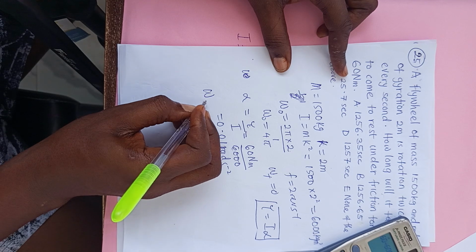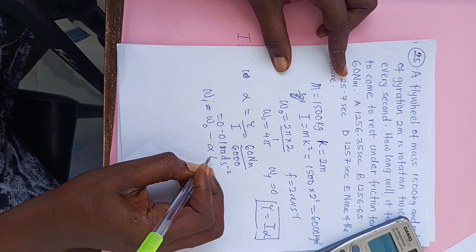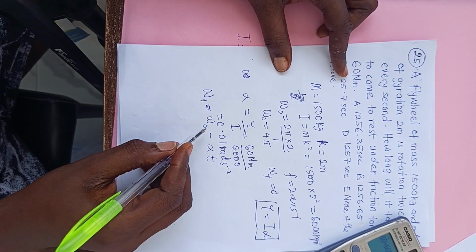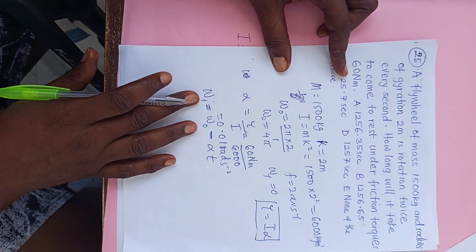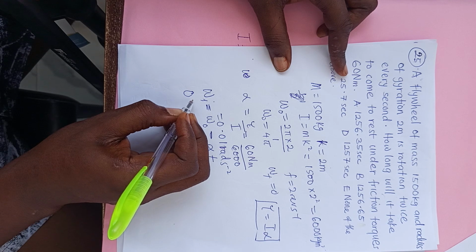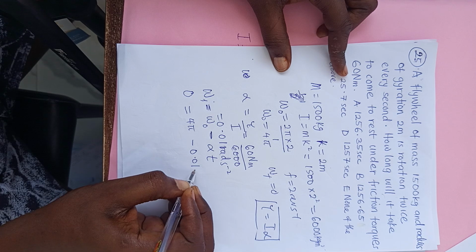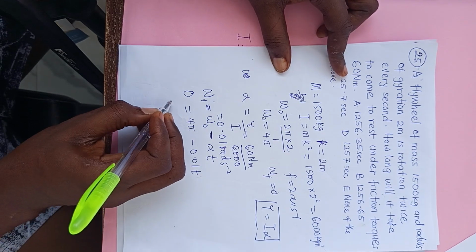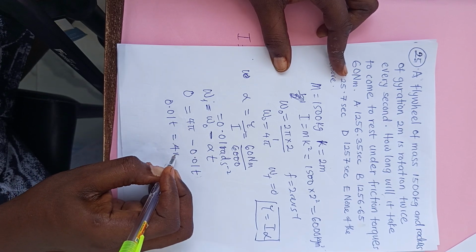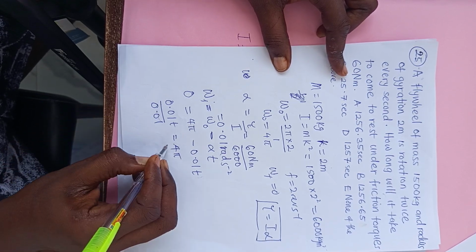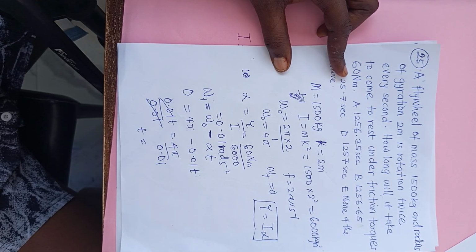Now we can solve for how long the time is. W final equals W initial minus alpha t. Why are we using minus? Because it's deceleration that is occurring here. It comes to rest, so W final is 0. W initial is 4 pi minus 0.01 t. If you take it to the other side, cross multiply, 4 pi over 0.01, so t will be equal to that.